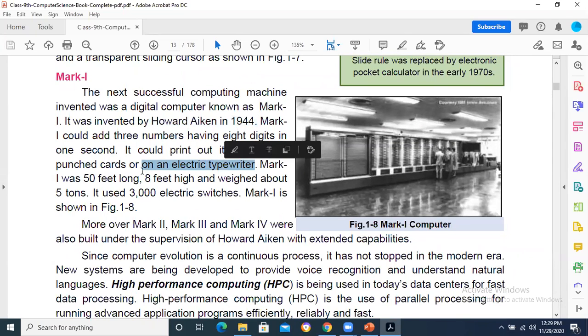Basically, the punch card was the device for taking input and output, or an electric typewriter. Mark 1 was 50 feet long, 8 feet high, and its weight was about 5 tons. Basically, Mark 1 was the first digital computer. Now keep in mind the dimensions: 50 feet is the length, even more than the length of a room, 8 feet is the height, and 5 tons is the weight. So it was a very huge device used for calculations.